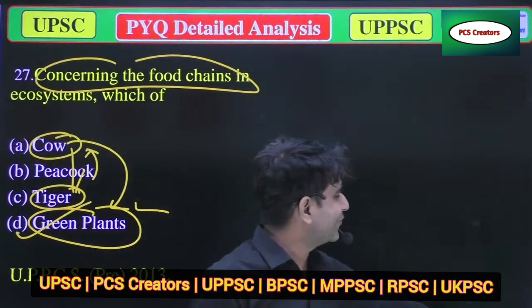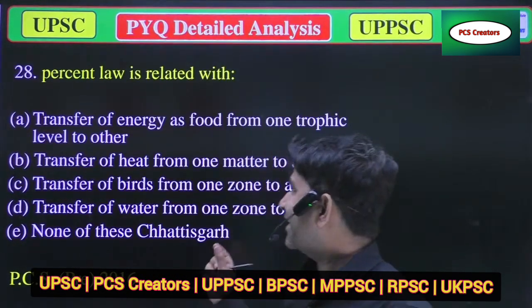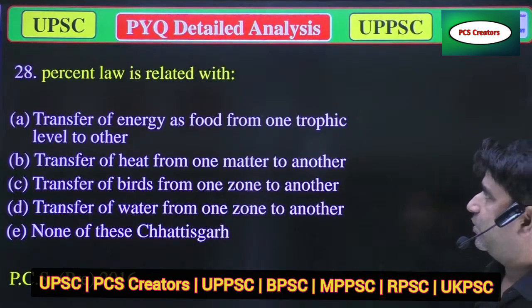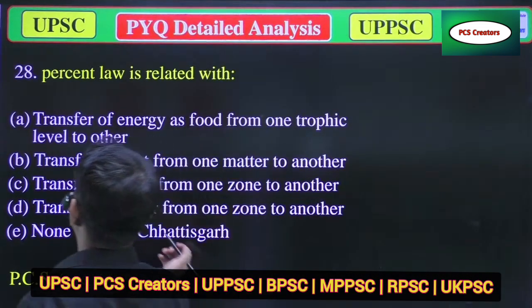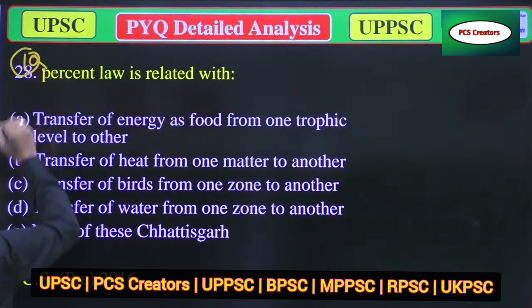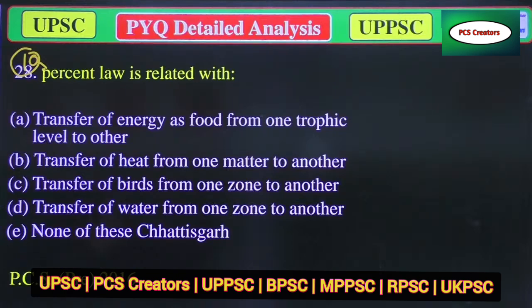Now we'll move to the next question. Our next question is, I think there's some misprint, it is the 10% law. The question is, the 10% law is related to which? Option A, transfer of energy as food from one trophic level to another trophic level.